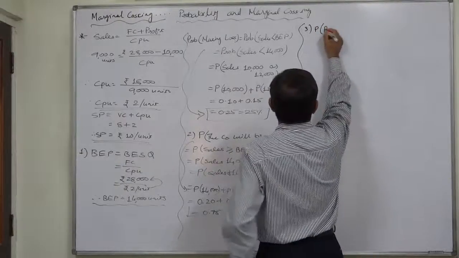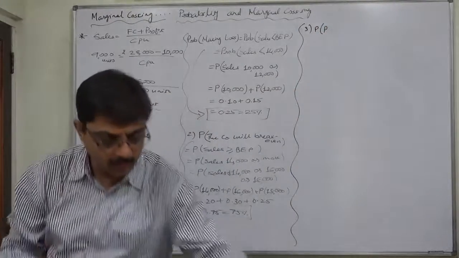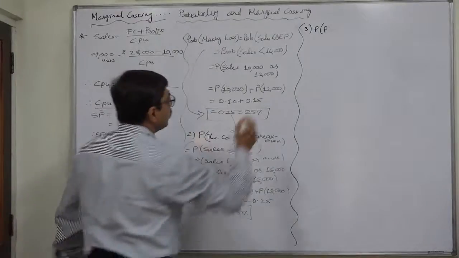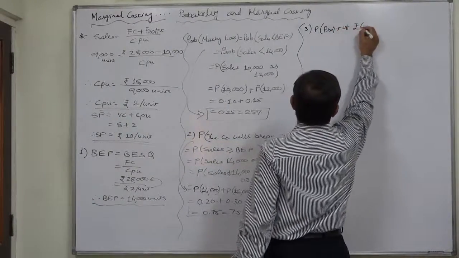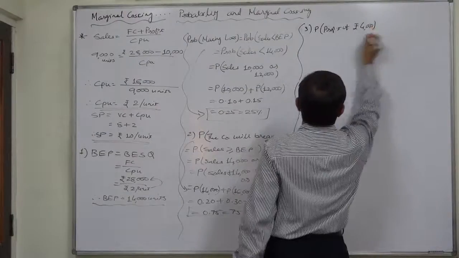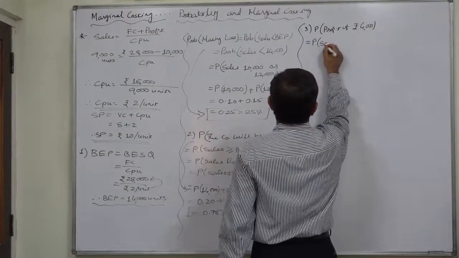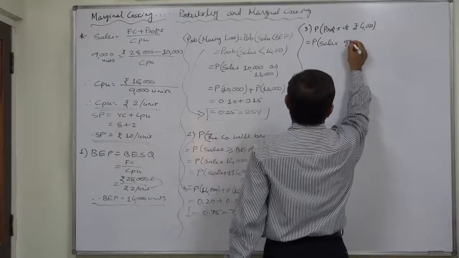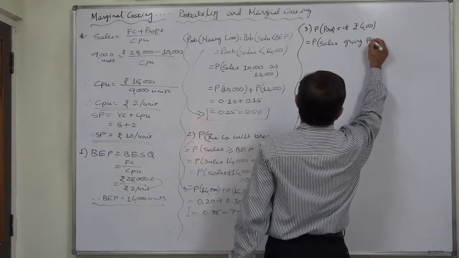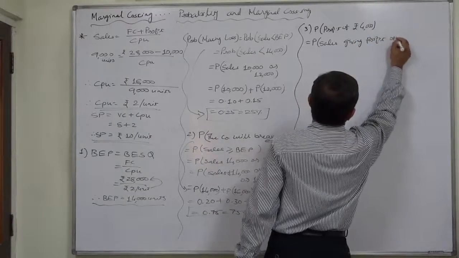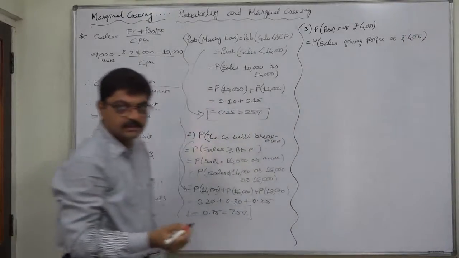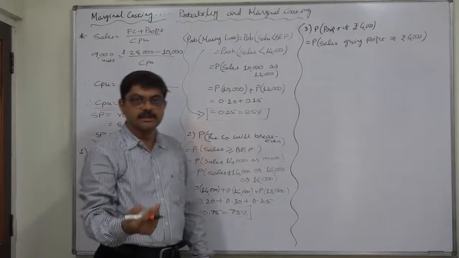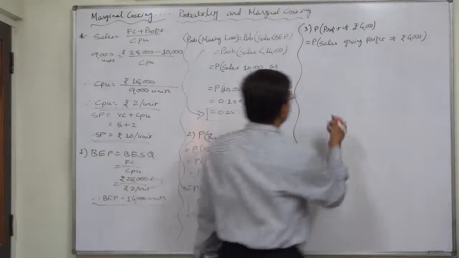Probability of profit of rupees 4,000 or more means sales giving a profit of rupees 4,000, because the probability distribution is of sales and their probabilities.